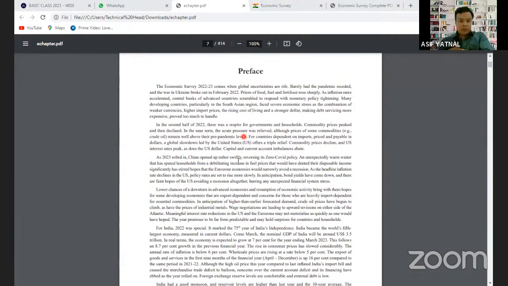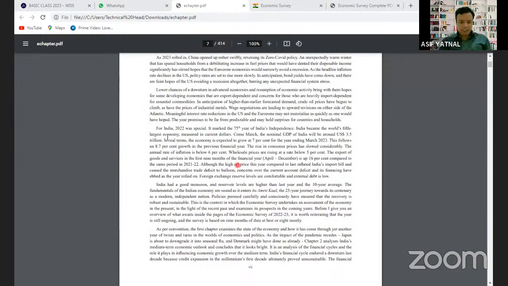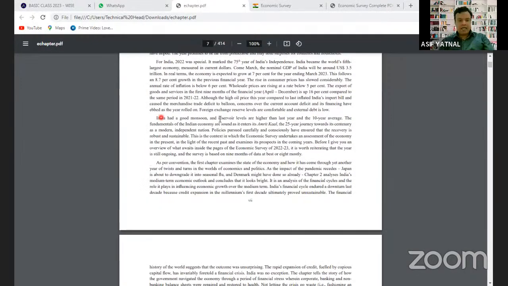But अगर किसी जरूरत है, जैसे कि यहाँ पर कुछ पैराग्राफ एक्सप्लेन किए हैं, जैसे कि दिस पैराग्राफ, India had a good monsoon and reservoir levels higher than the last year and the 10-year average. Do you remember? In the basics of geography class हमने देखा था कि sometimes India is having above normal monsoon and below normal monsoon. So last year India में the monsoon was a good monsoon and the reservoir levels are higher than the last year and then the 10-year average. मतलब हर 10 साल में एक बार ऐसा एक फेनोमेना होता है कि जिसकी वजह से इंडिया में बारिश ज्यादा होती है. Like La Nina was responsible for the more rainfall in India.